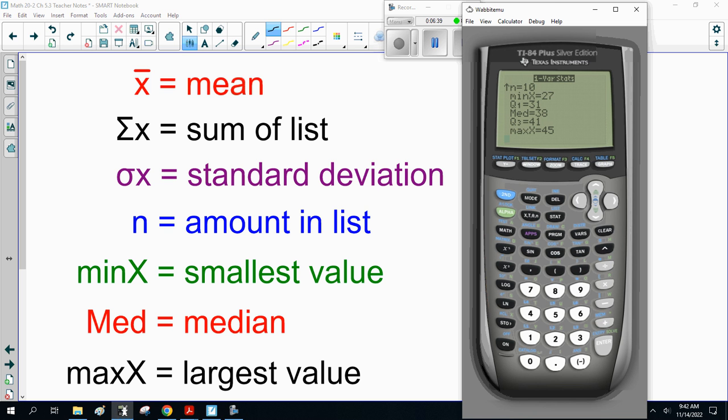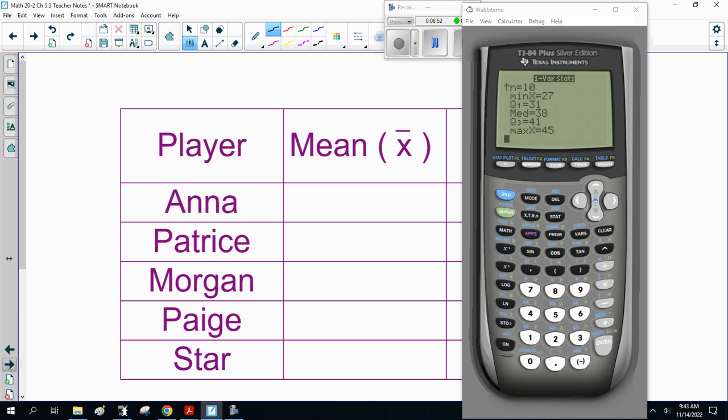Q1 and Q3, don't worry about those, that's statistical stuff we'll deal with later. The median is 38, and the max is 45. So Anna has a mean of 36.7 and a standard deviation of 5.88.